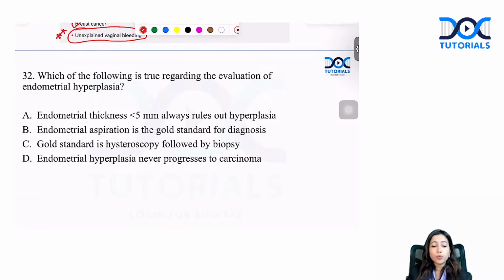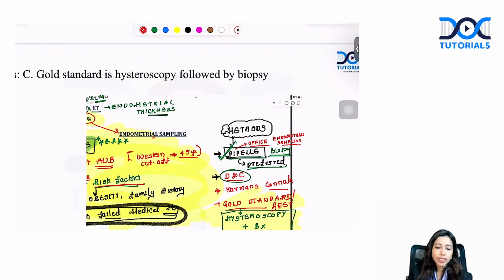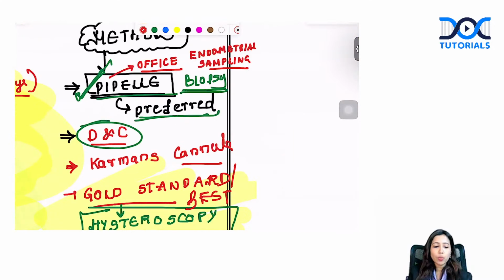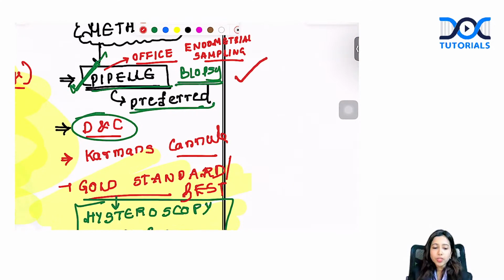Which among the following is true regarding the evaluation of endometrial hyperplasia? Patient has endometrial hyperplasia. What will you do for the patient? If you see a thickened endometrium, you are going to go ahead with endometrial sampling. The methods of endometrial sampling are given over here. We have Pipelle biopsy. You can proceed with D&C. You can take biopsy with Karman's cannula, or even fractional curettage can be done.